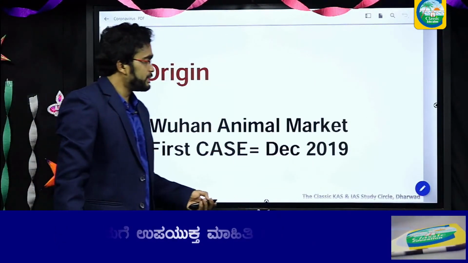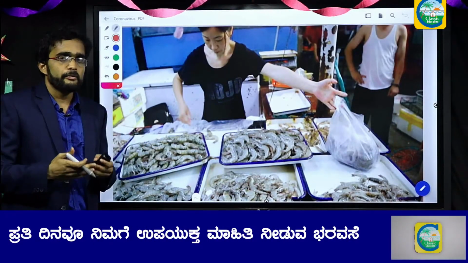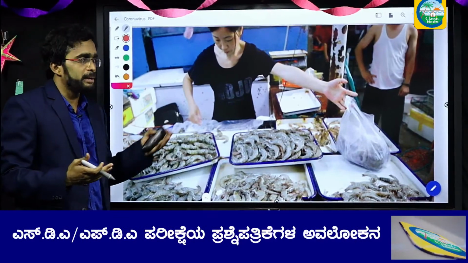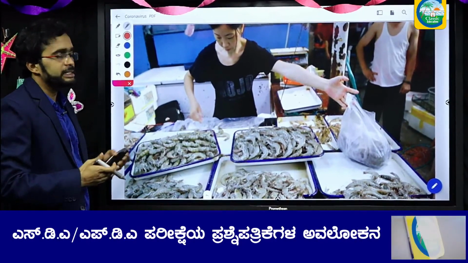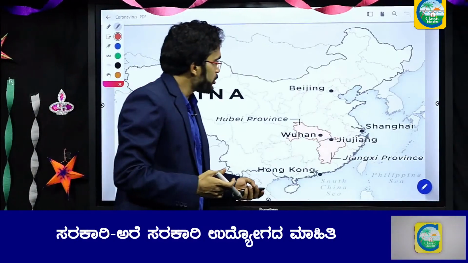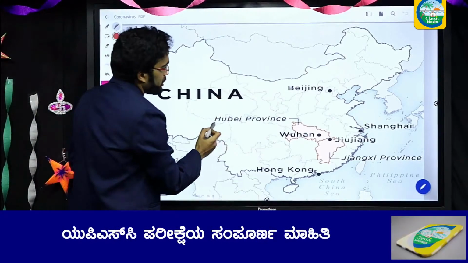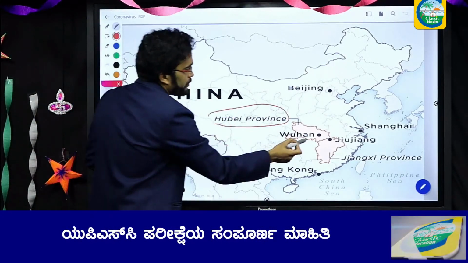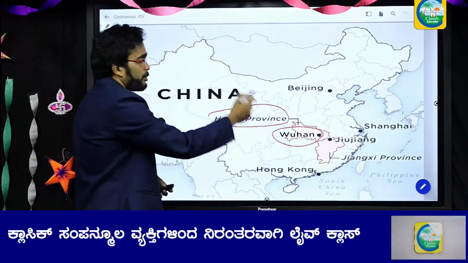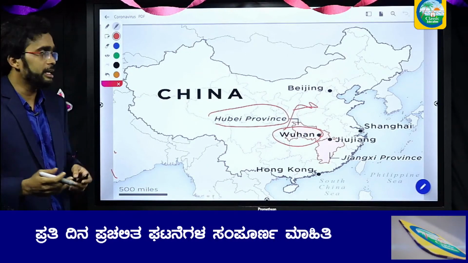Now let us look at this Wuhan market. It is alleged that the first case from the blood of the bat emerged from this Wuhan market. This is an animal market. Moving forward, if you ask me where is Wuhan, this is China, this is a map of China. In Hubei province, you can find Wuhan. So from here, the first case of COVID-19 emerged in December 2019.